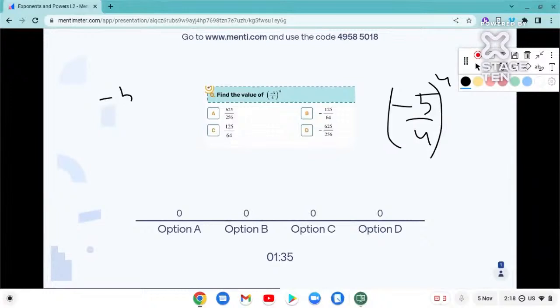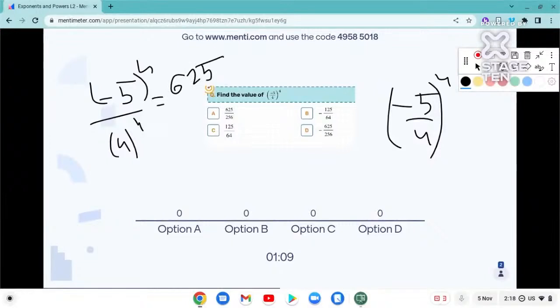First, minus 5 whole raised to 4 you can do, divided by 4 raised to 4. Correct. So now, what will be minus 5 raised to 4? Minus 5 into minus 5 into minus 5 into minus 5. 4 times, so that's why it will be positive: 625, correct?